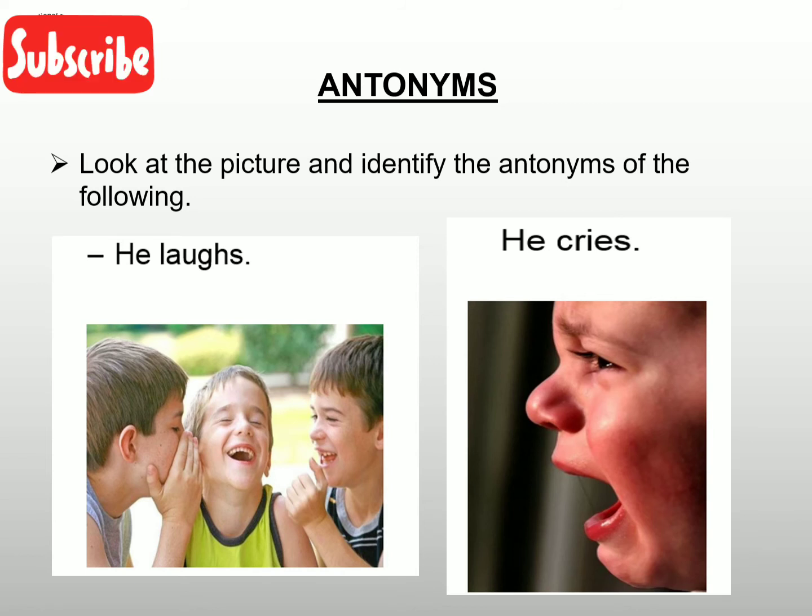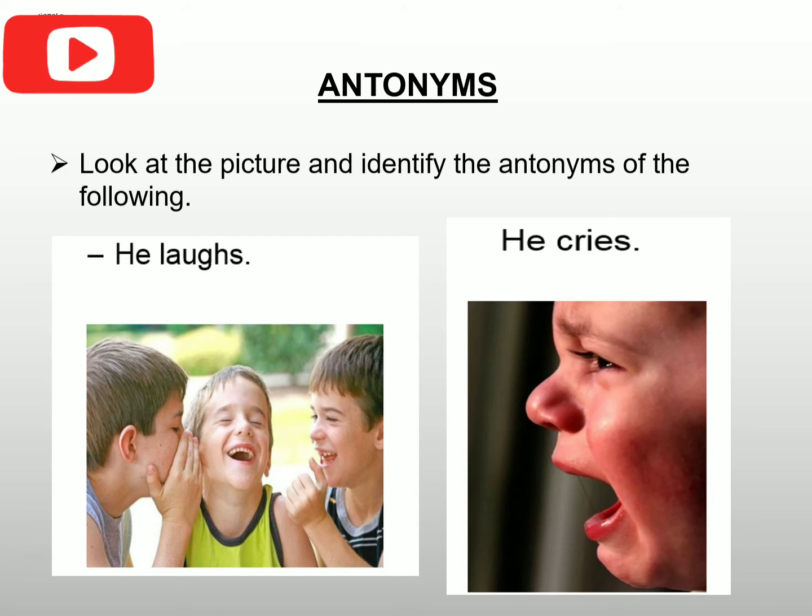Now if I give you a word achieve, can you tell me the opposite or antonym of achieve? If you have not achieved something, it means that you have failed it. Very good. So what could be the antonym of achieve? Fail. If I say that you have arrived, so what could be the antonym of arrived? You have gone from there, it means depart. So the antonym of arrive or the opposite of arrive is depart.